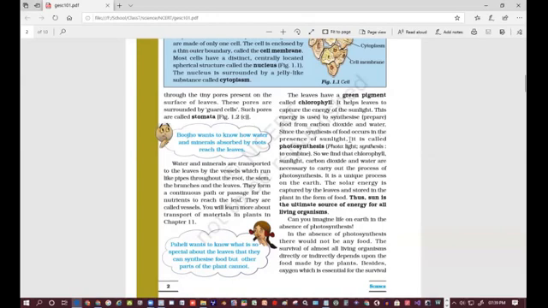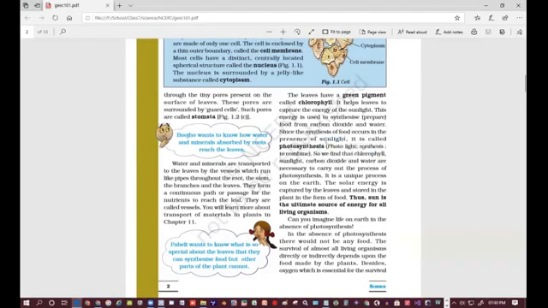So we find that chlorophyll, sunlight, carbon dioxide, and water are necessary to carry out the process of photosynthesis. It is a more clear and more direct statement here. So we can find that these four things are important for the process of photosynthesis. What are the four things? These are chlorophyll, sunlight, carbon dioxide, and water.